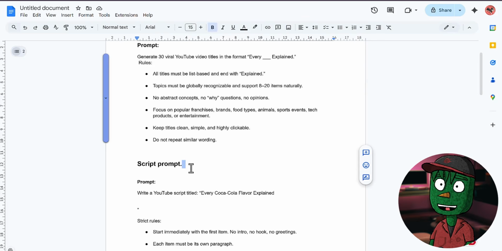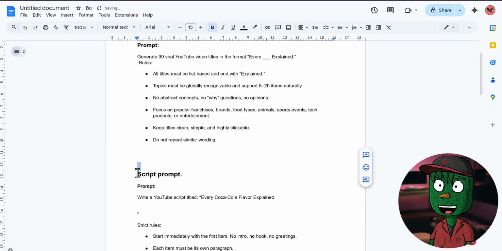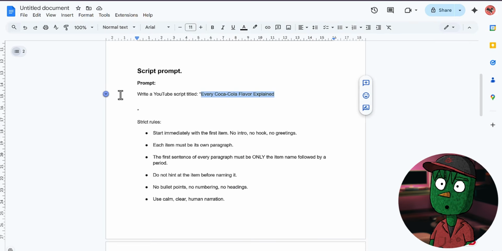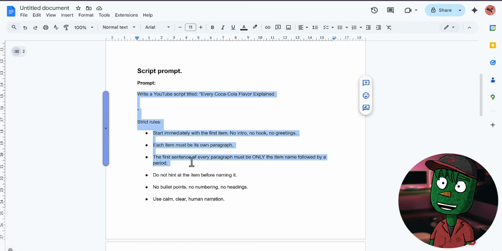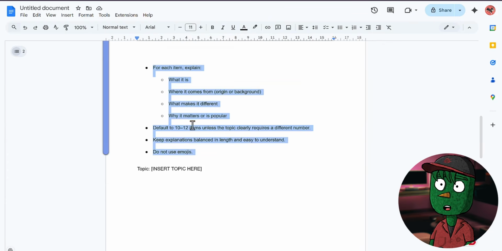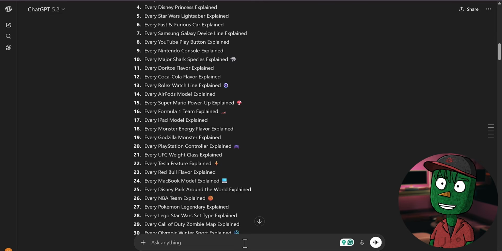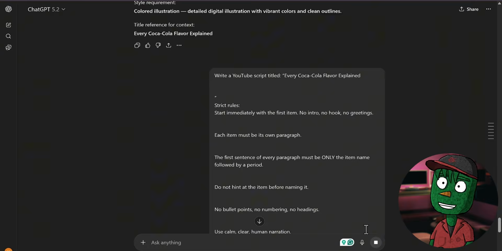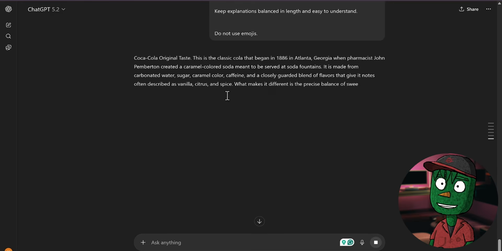and then go back to the Google Doc file that I provided for you. Then when you come to where you see "write a YouTube script titled," this is what you need to do. Just highlight this part and then paste your title here. So now that you've done that, you can now copy the entire prompt to generate your script. Now come back to ChatGPT. Advisably, you can use the same chat you used in generating the ideas, just paste it here and click on enter.